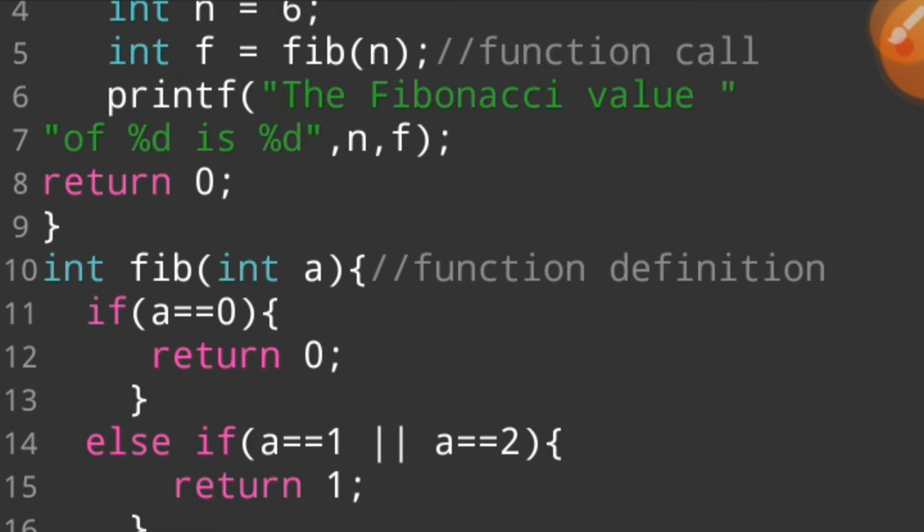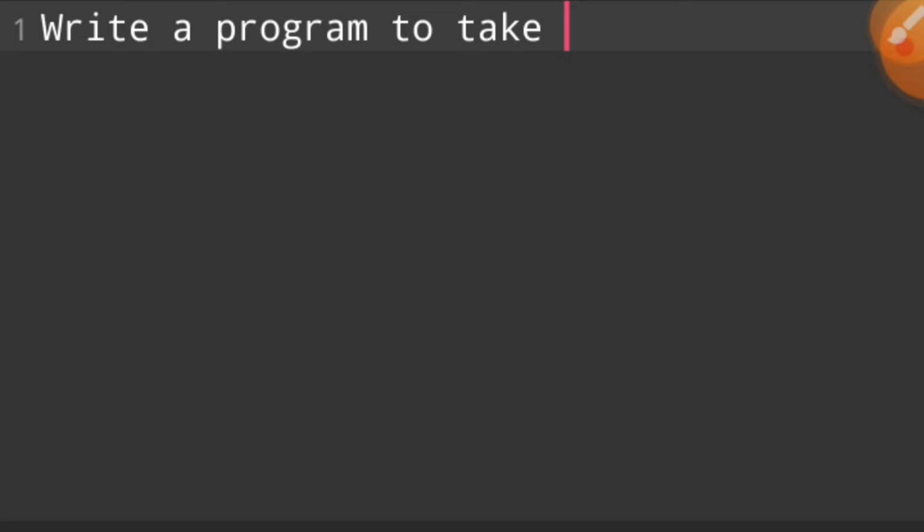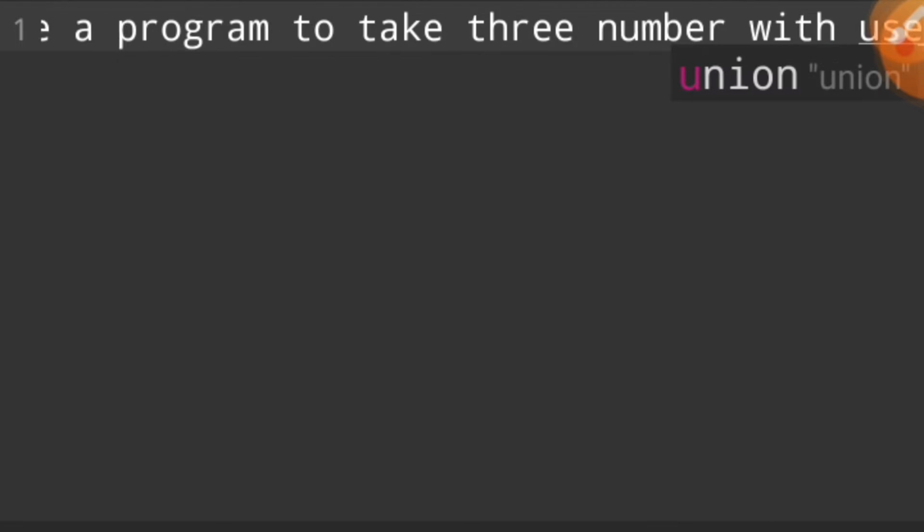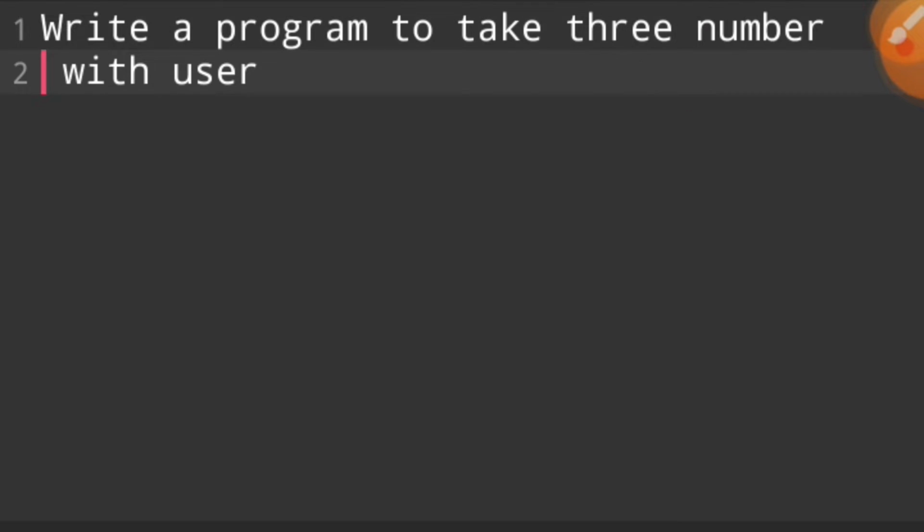I select all the program and remove it, and then we are going to practice. In practice, we set our question: write a program to take three numbers from the user and give the sum and average of these numbers.